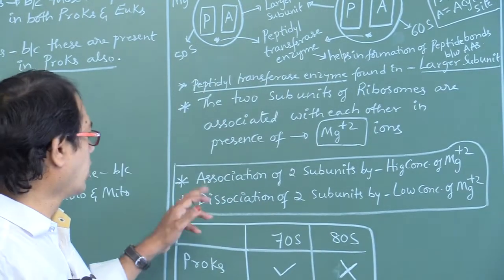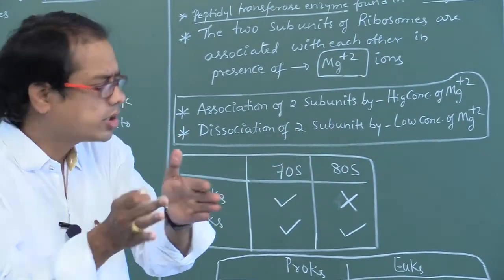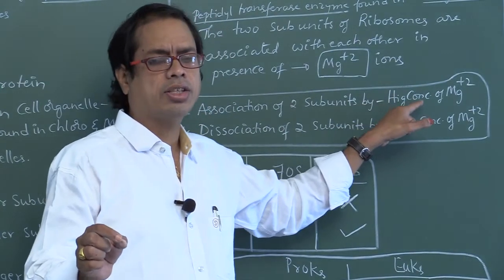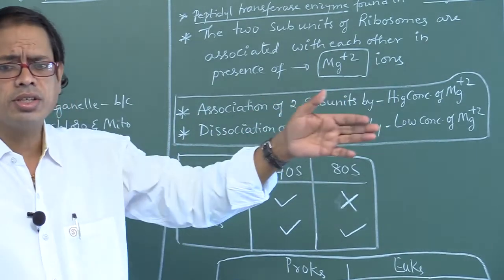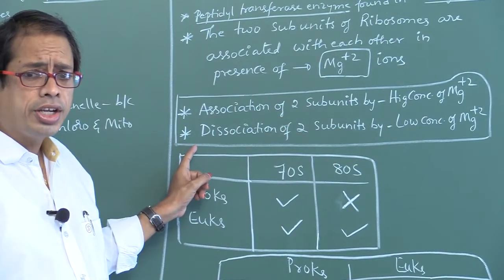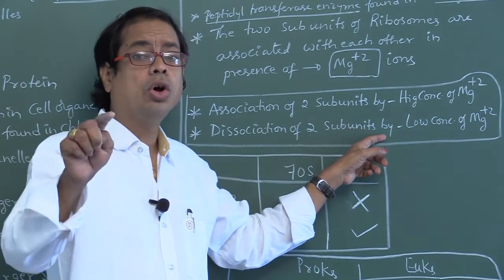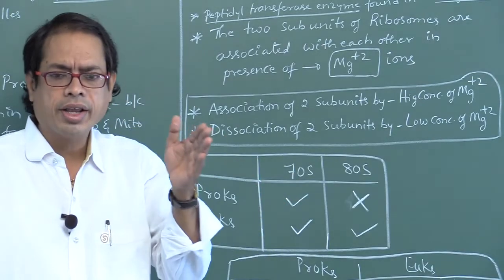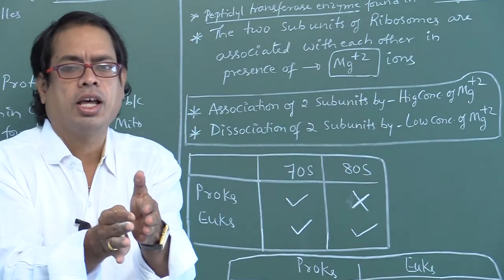Association of two subunits occurs by high concentration of magnesium ions. Dissociation means separation. So dissociation of two subunits occurs by low concentration of Mg2+. If a high concentration of magnesium ions is present, the two subunits are held together.